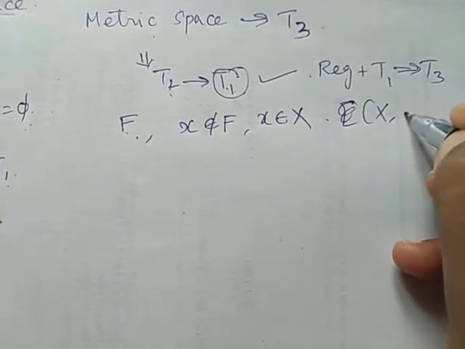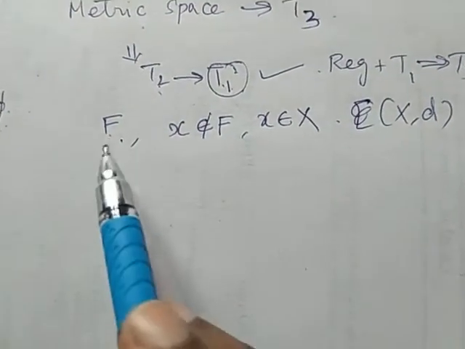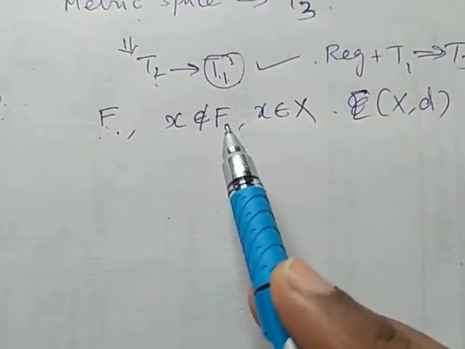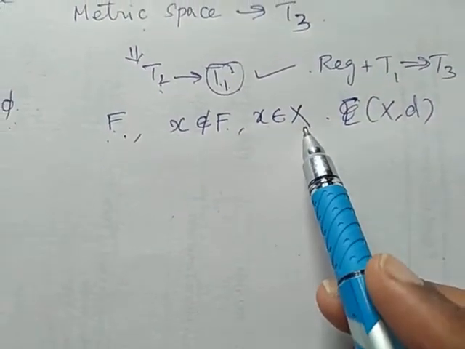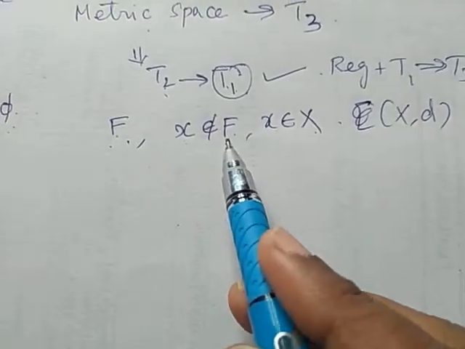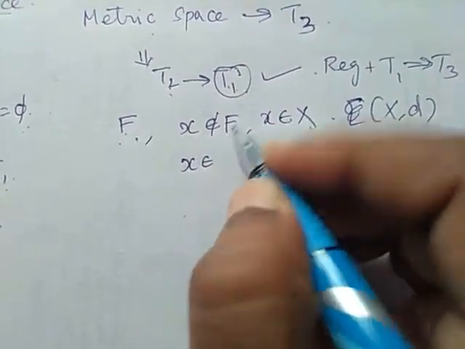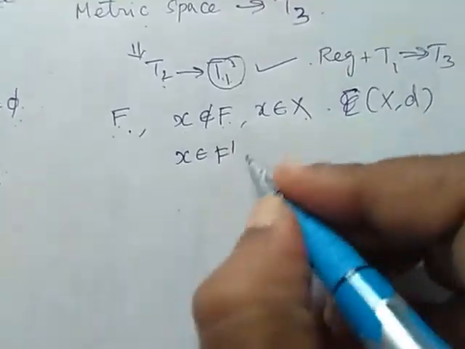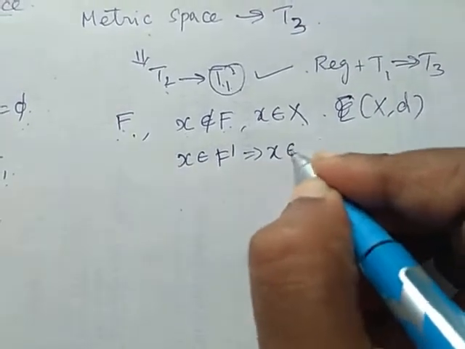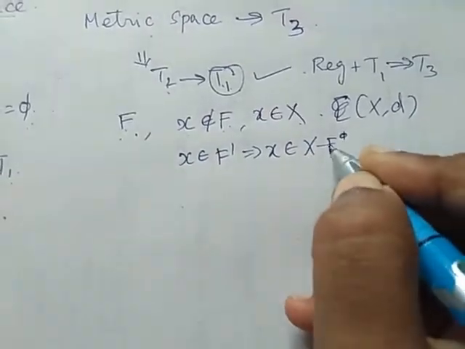So we are considering (X, d) as a topological space. F is a closed set. X does not belong to F. Now x does not belong to F means x belongs to its complement F dash, right? This we can write as x belongs to X minus F.